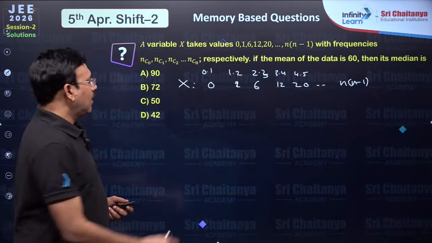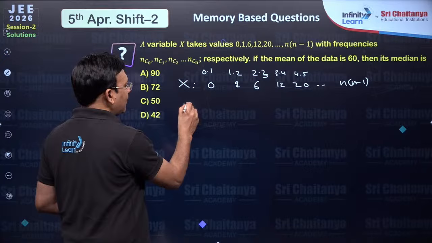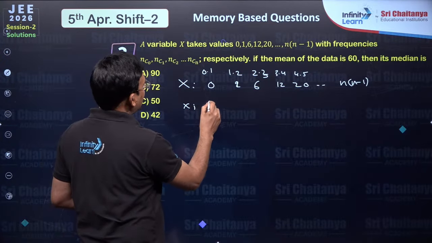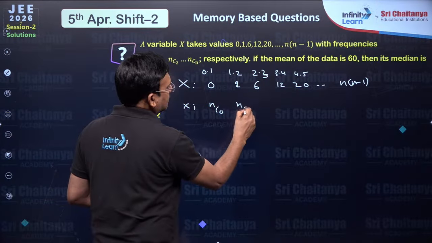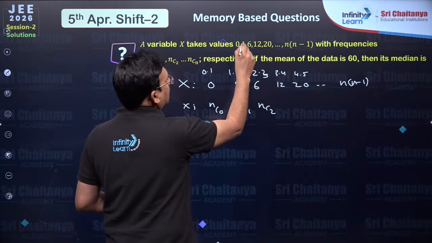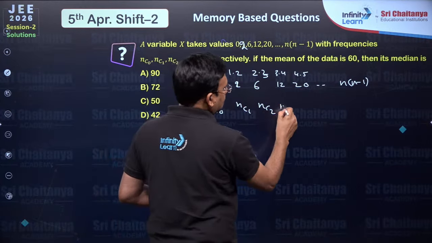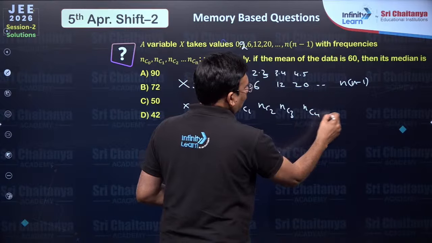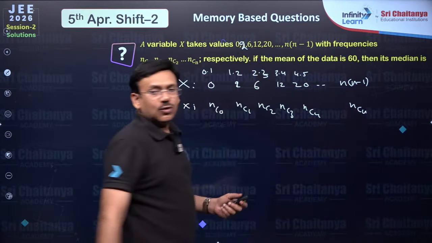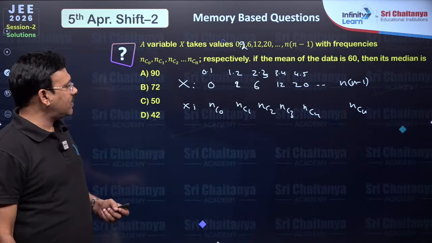And the frequencies given are NC0, NC1, NC2, NC3, NC4, up to NCN. Given its mean is 60.